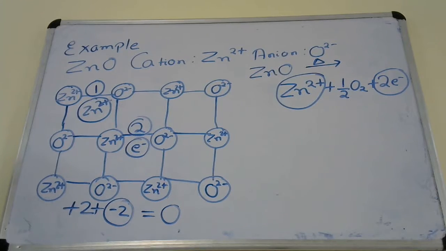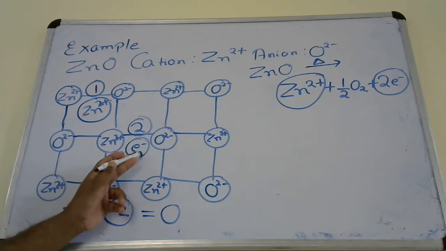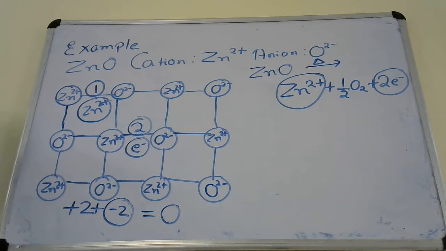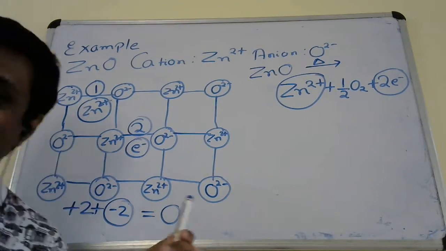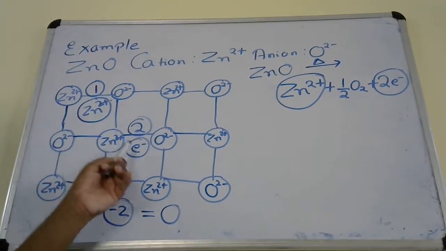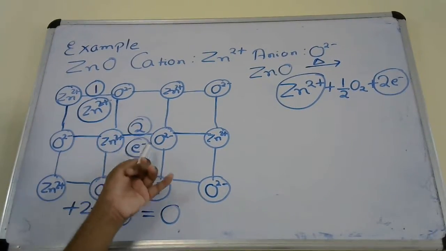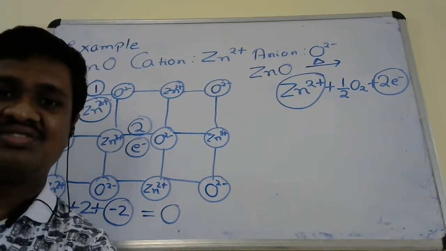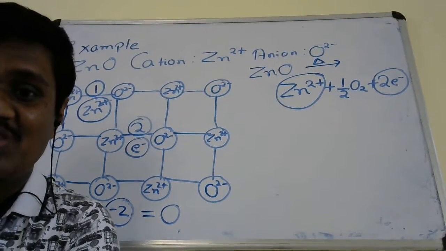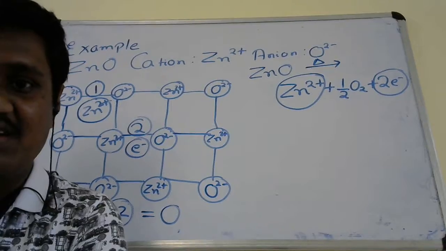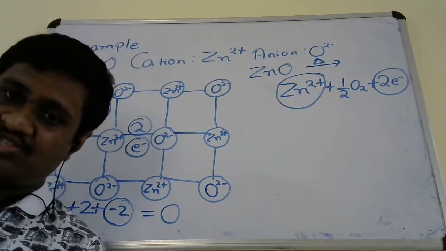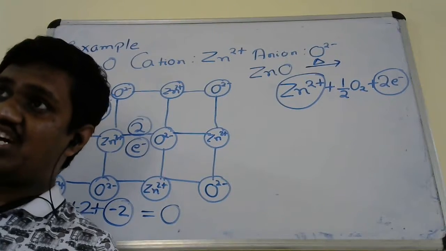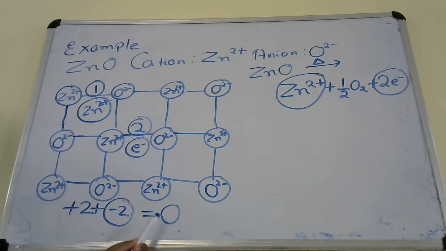So there is an extra cation at one of the interstitial sites, and there is an extra electron at the nearest or neighboring interstitial site. But still the solid is not neutral. How is it neutral? Plus 2, minus 1. You add these two charges. Plus 2 charge, minus 1 charge. What is the charge now? Plus 1. Still the ionic solid has a charge, and we have to maintain neutral charge, meaning zero charge.